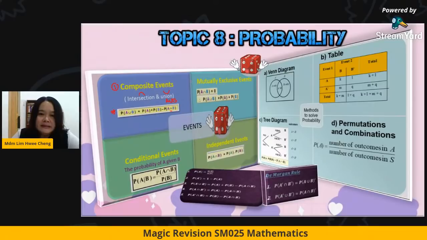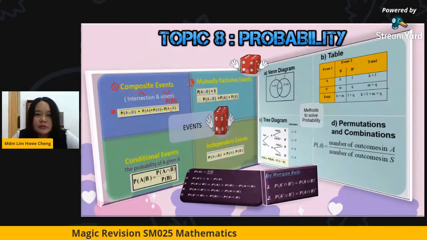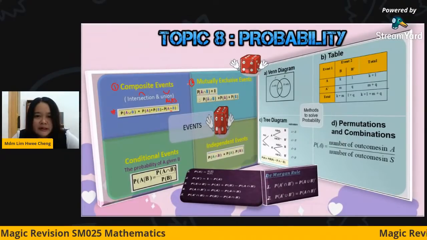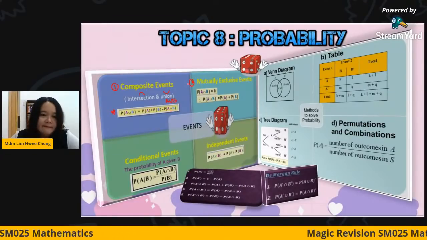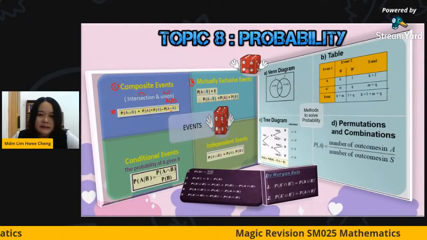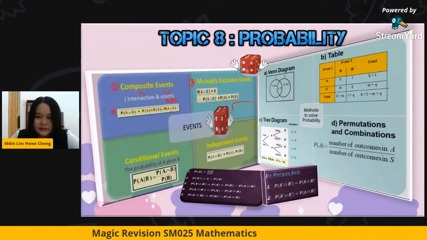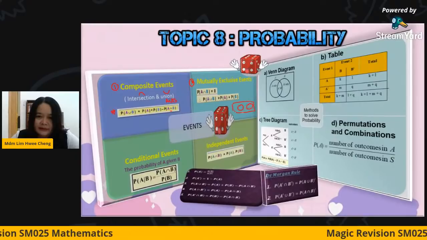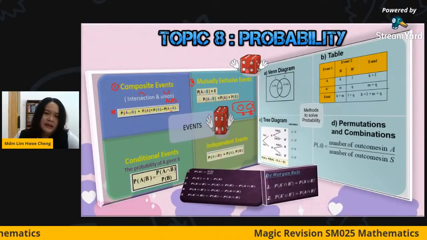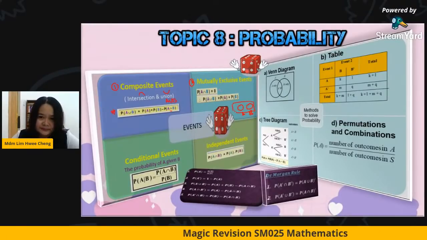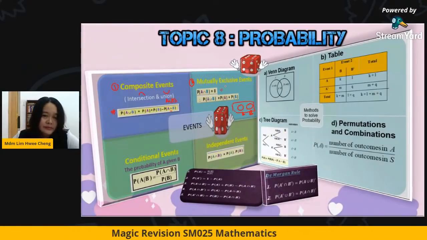Okay, second thing is the mutually exclusive event. Whenever we say that these events are mutually exclusive, that means there is no intersection. So it is like this: you have event A and event B, there is no intersection. You see now, the intersection is 0.